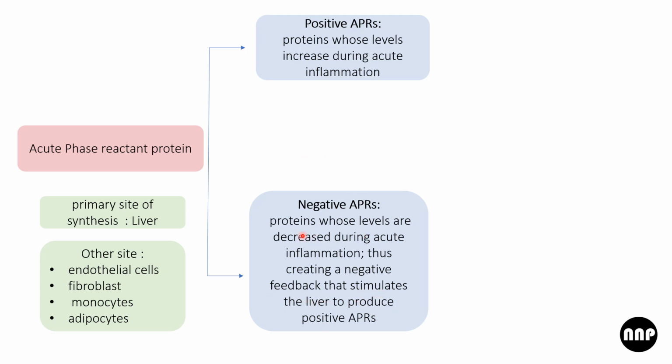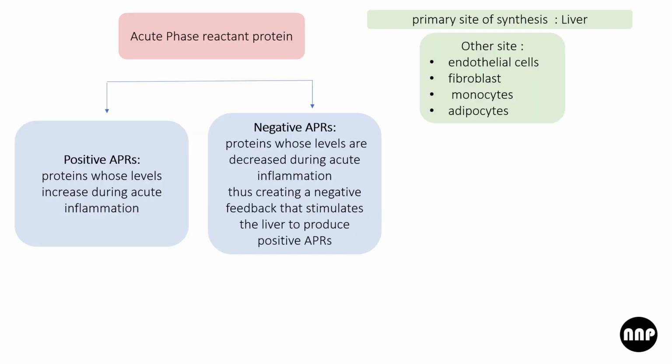The acute phase reactant proteins like CRP, C-reactive protein, are all diagnostic to see whether underlying inflammation is there in the body or not. The primary site of synthesis for APRs is the liver. Other sites are also there, like endothelial cells, fibroblasts, monocytes, and adipocytes.